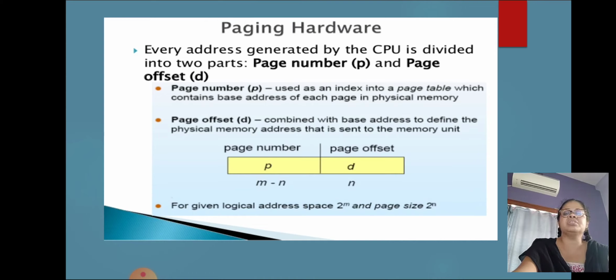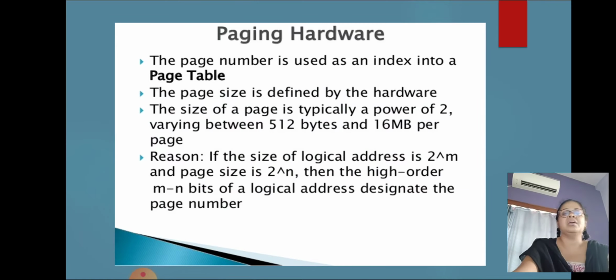For a given logical address space 2^m and page size 2^n. Paging hardware. The page number is used as an index into a page table. The page size, like a frame size, is defined by the hardware.